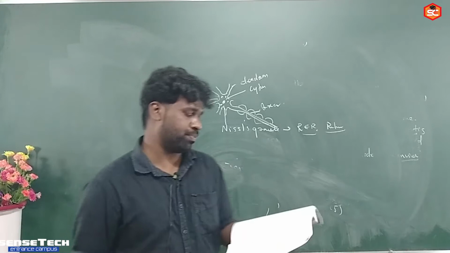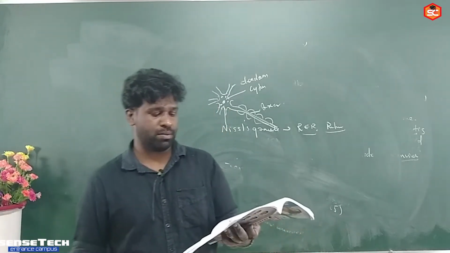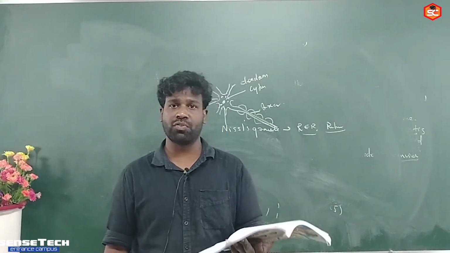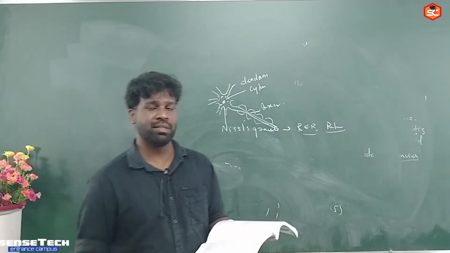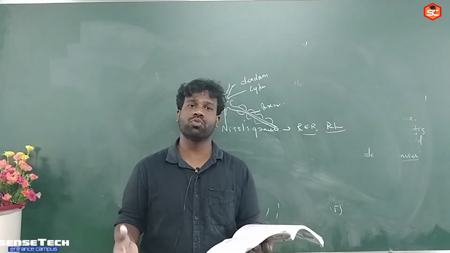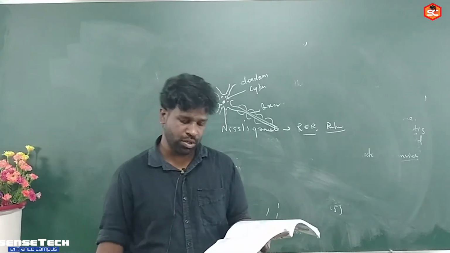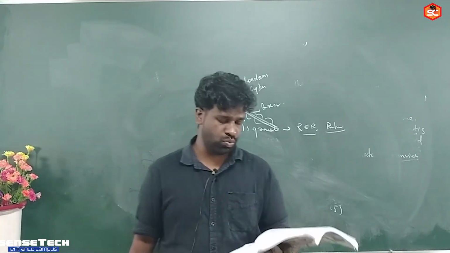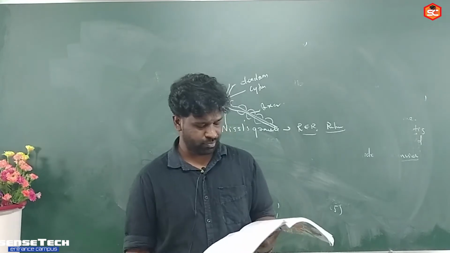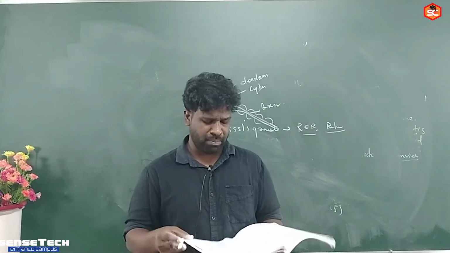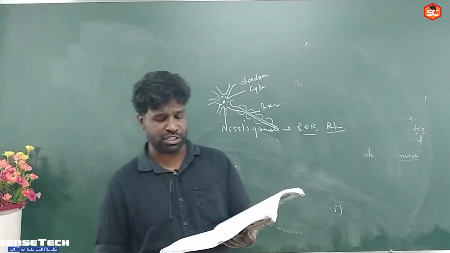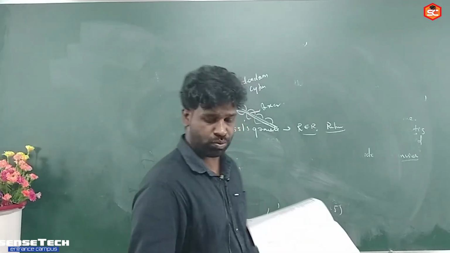True statement. Neuroglia are non-nervous supporting cells of the neural system. Yes, non-nervous. They are dividing cells and they are seen associated with the nervous system for supporting and providing protection and support to the neuron. So the answer: all of these are true, option 4. Then find the mismatch in the comparison of resting neuron and depolarized neuron.